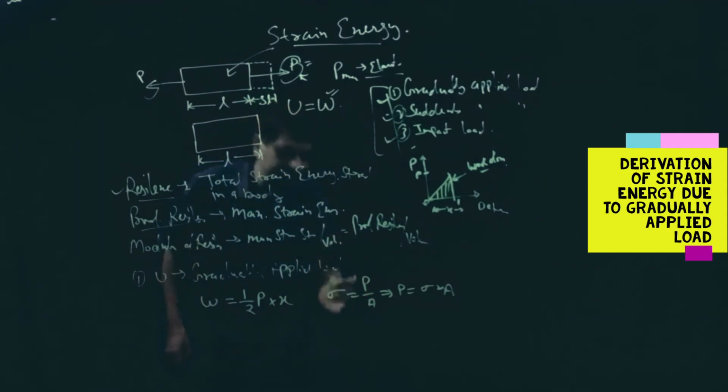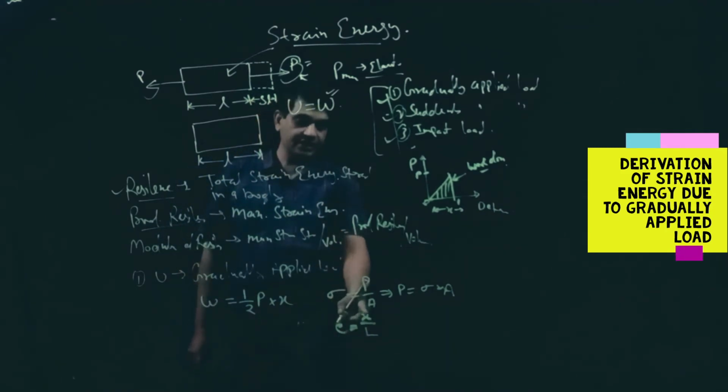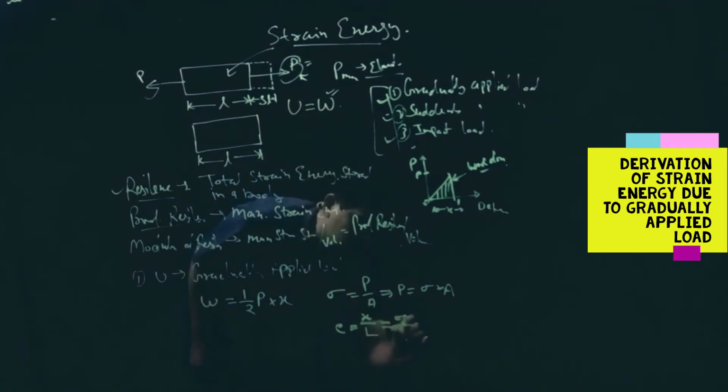If we represent strain by e, it is equal to deformation in length X upon original length L. Strain is equal to deformation in length upon original length, and in terms of stress it is equal to sigma upon E. That means X is equal to sigma L upon E.